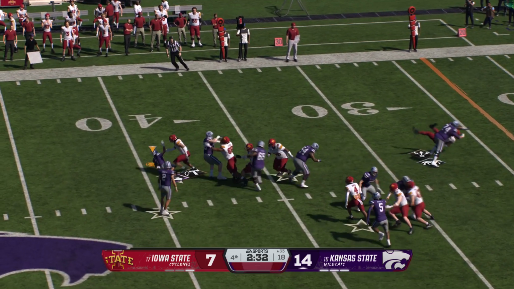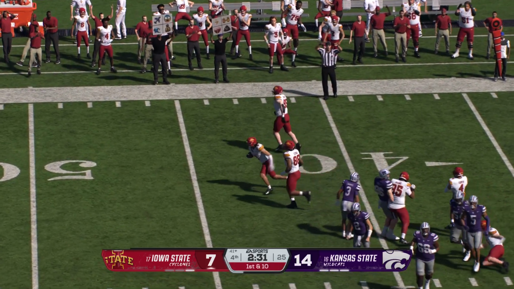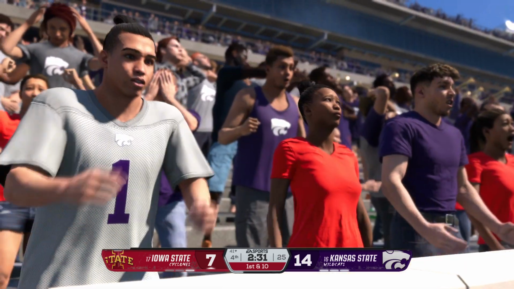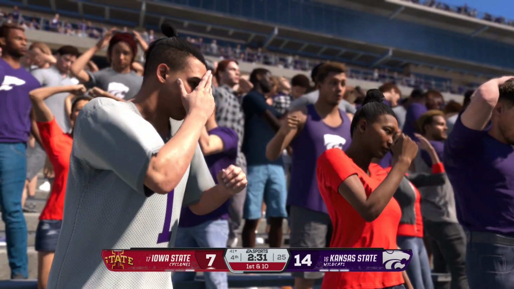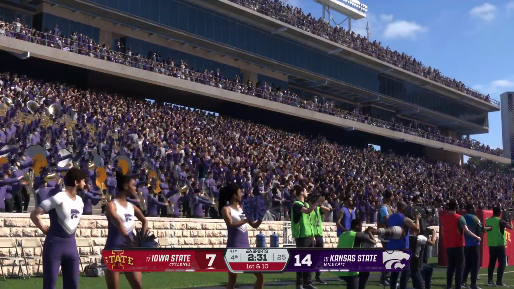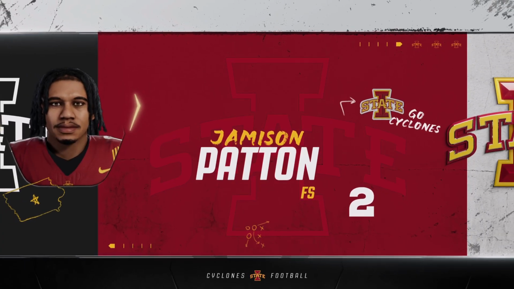And from the shotgun, an inside handoff. Defense makes the recovery, a turnover. This offense just blew an opportunity. Have a nice lead here in the second half with the football. The last thing you want to do is turn it over, and they put the ball on the ground and now give your opponent a chance to get right back in this game.